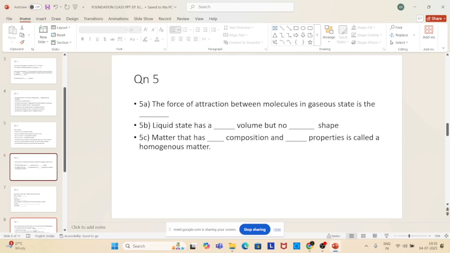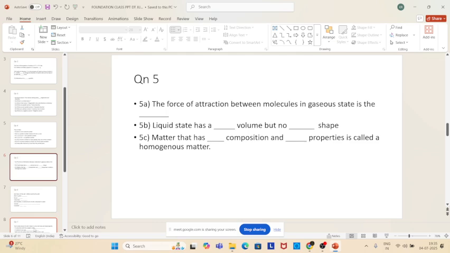Srinidhi, can you read 5B? Liquid state has a dash value but no dash shape. So the same word comes in both the places. What is that word? Definite. Yes, liquid state has a definite volume, but no definite shape.